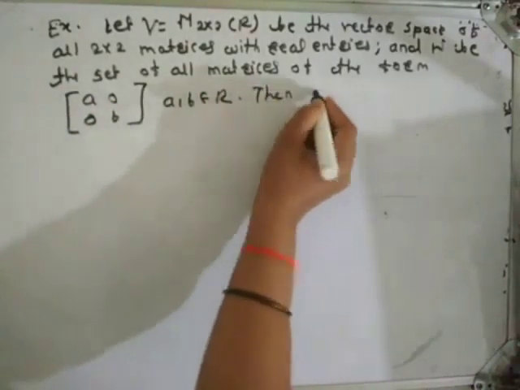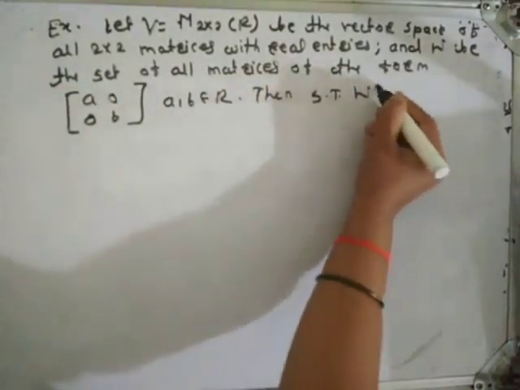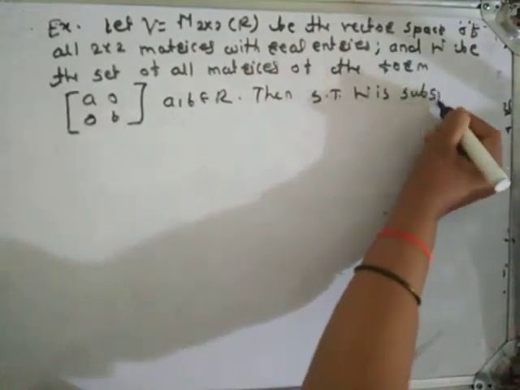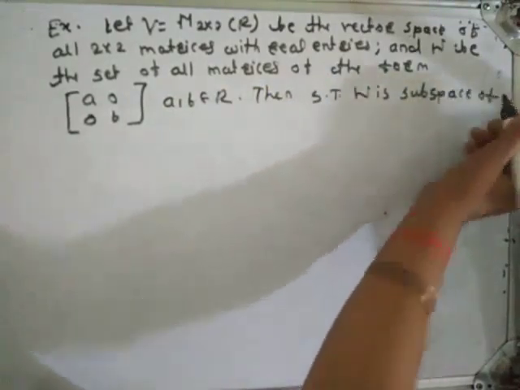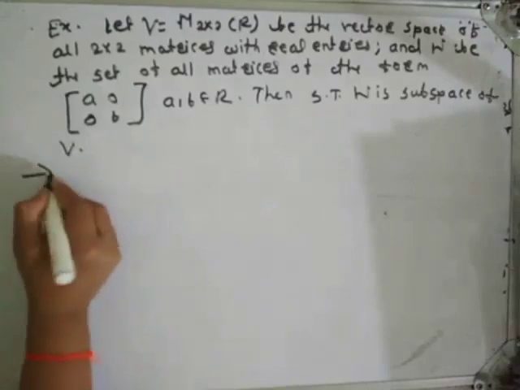Then show that W is a subspace of V. Okay.